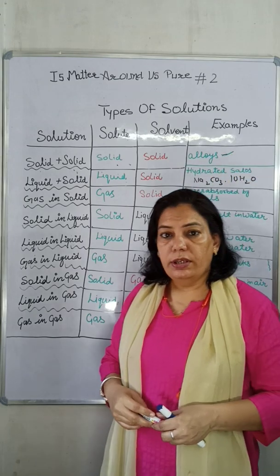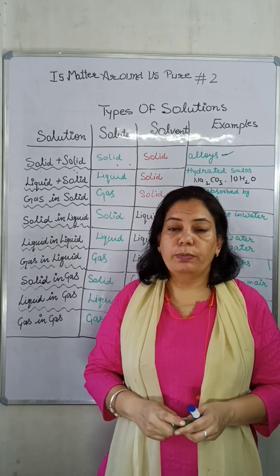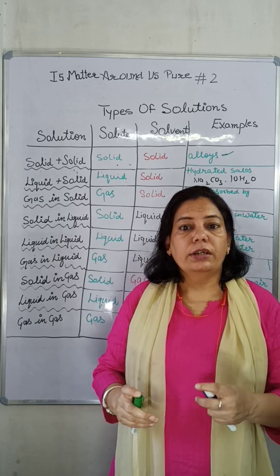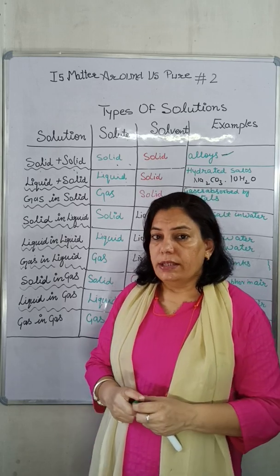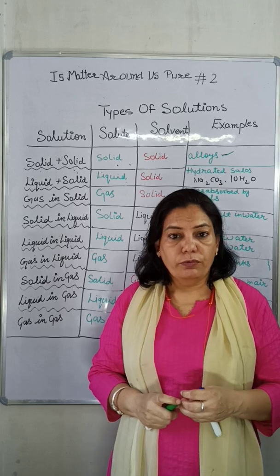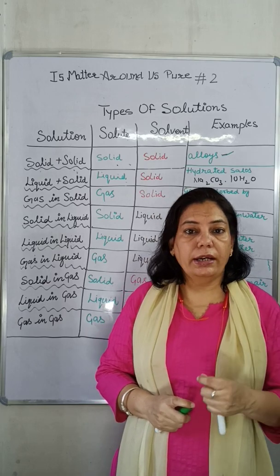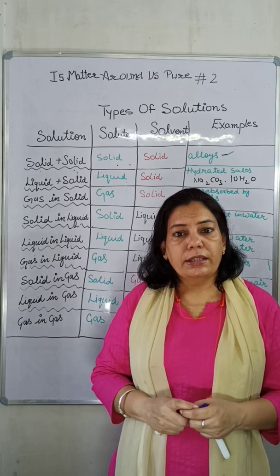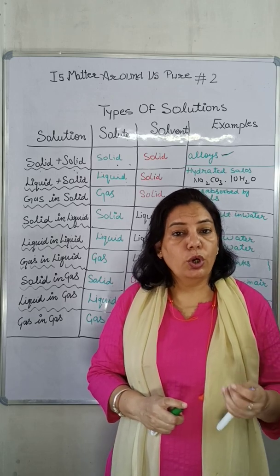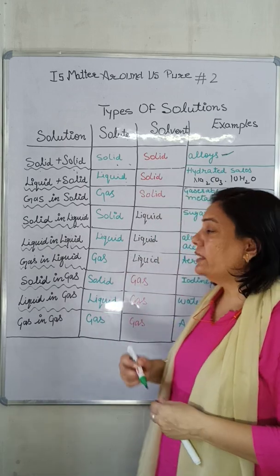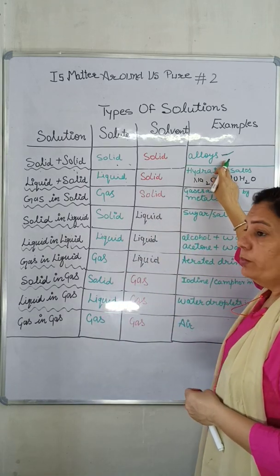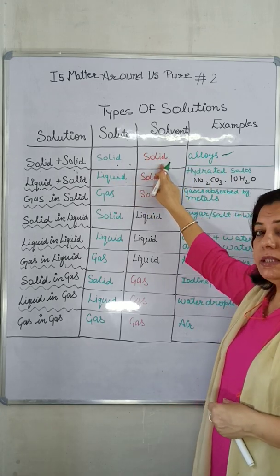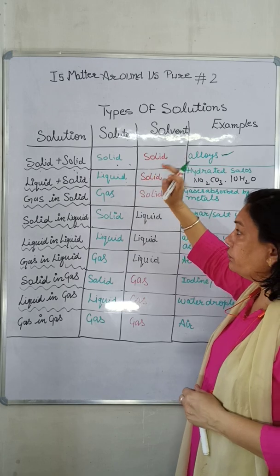Alloys are homogeneous mixtures which can be formed by mixing of two or more metals or one metal with other non-metals. Examples: stainless steel, which has a composition of iron and carbon. Iron is a metal and carbon is a non-metal. Brass, copper plus zinc. Bronze, copper plus tin. So all alloys are examples of homogeneous mixtures in which solute and solvent both are present in solid state.